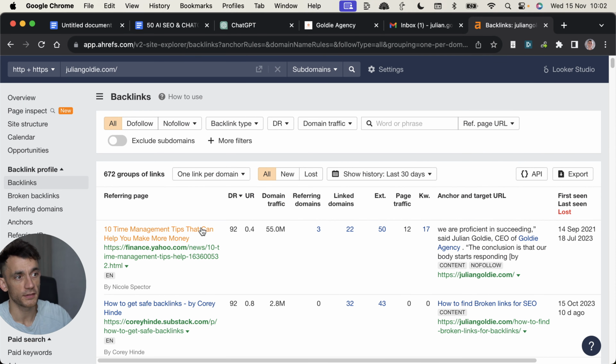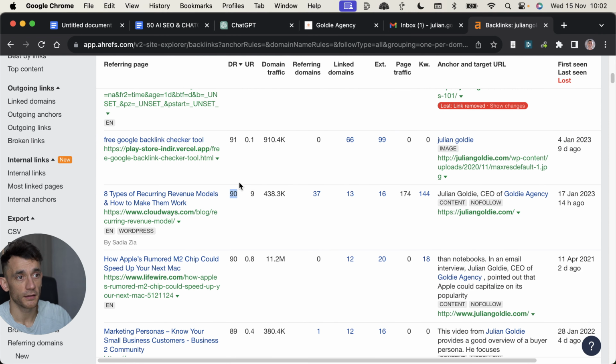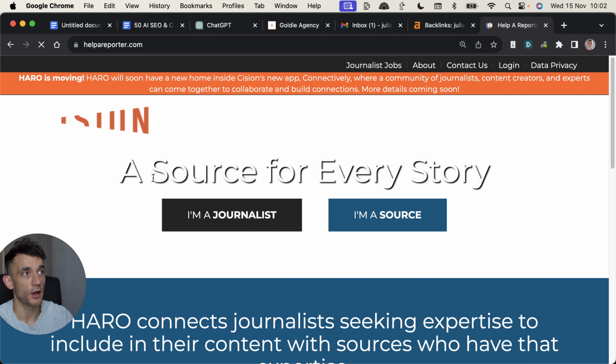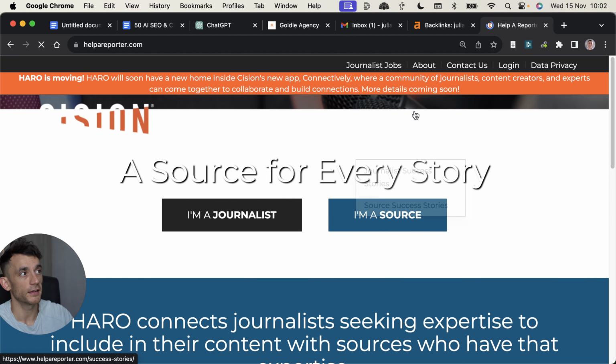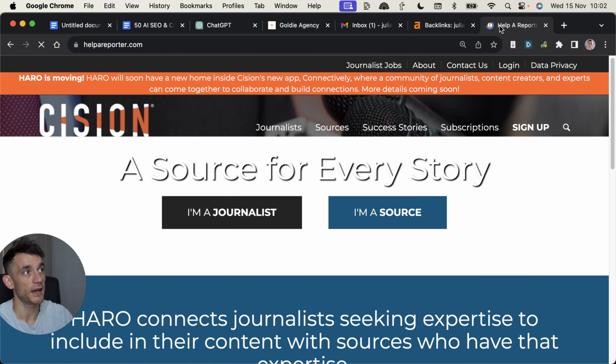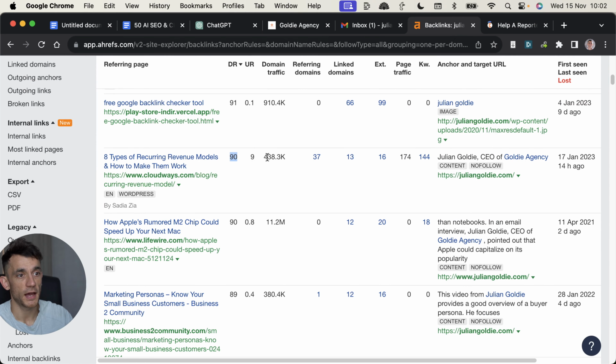So for example, this DR92 backlink is a Harrow backlink. This DR90 backlink is from Harrow as well. Harrow is also known as helperreporter.com, and basically it connects journalists with websites. So if you get featured, you get a backlink, just like we did with this DR92 and this DR90 backlink right here, this DR90 right here as well, blah, blah, blah.